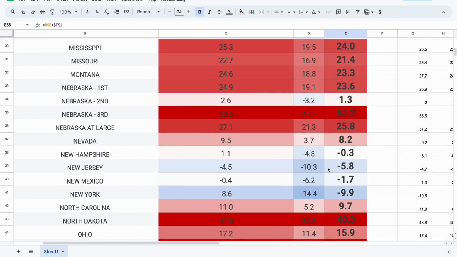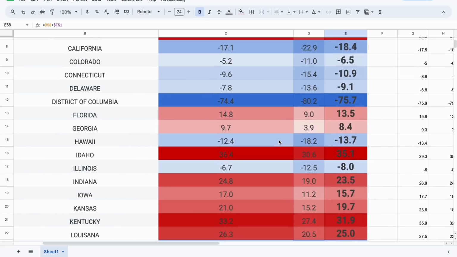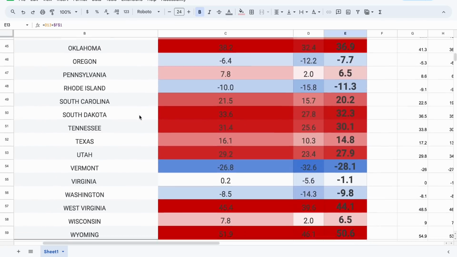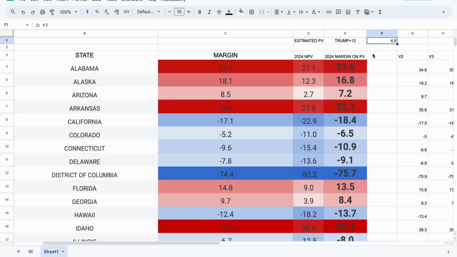So just across the board, you see the former president still do well, even in a head-to-head matchup. He still wins massively. Here you see 13.5%. In Florida, you see in the state of Texas, 14.8%. So Donald Trump, even in a head-to-head, still does very well. He still does extremely well.